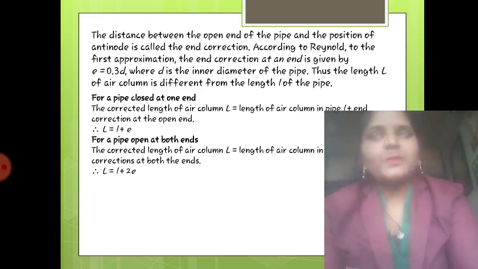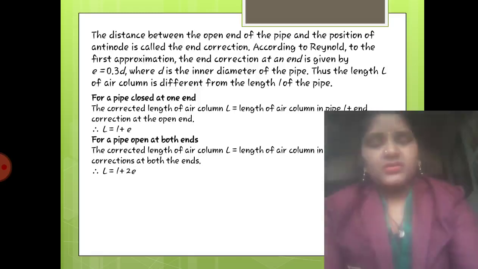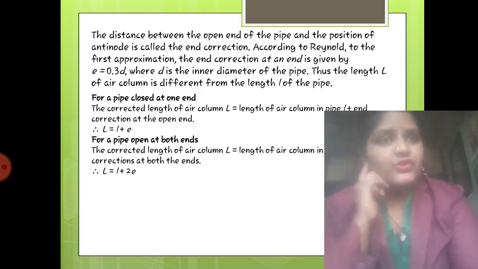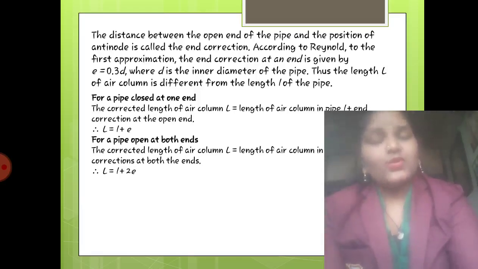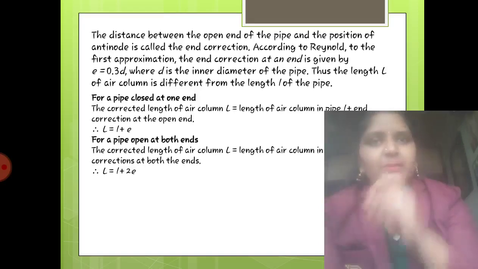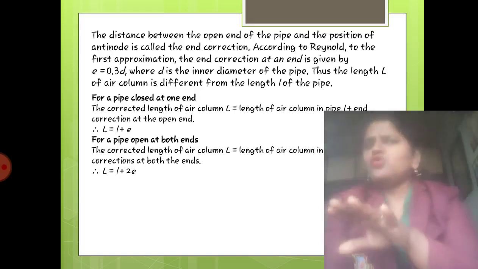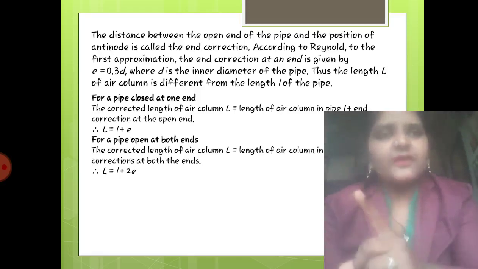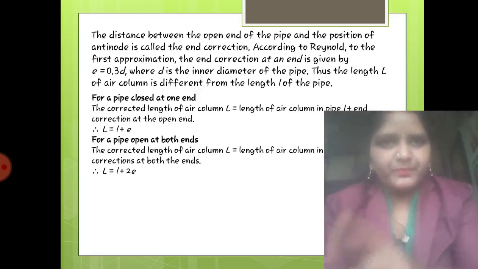One of the experiments is the resonance tube experiment, in which we are going to find out the velocity of sound in air. This is what we are going to find out by using such experiments. If you are not getting this concept, don't worry, we are going to perform this in the laboratory. Okay, we have the experiment of resonance tube.